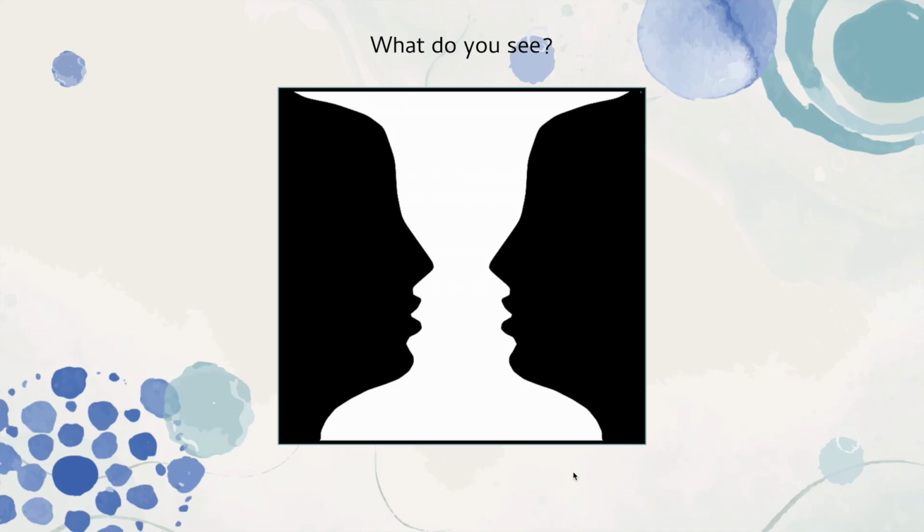Take a look at this image for a few seconds. What do you see? I, for one, switch back and forth between seeing two faces and a vase. Now, try perceiving both at the same time.